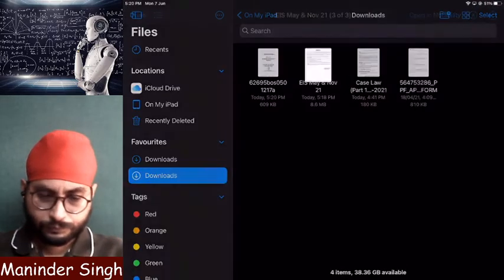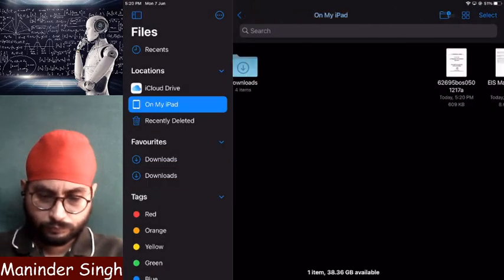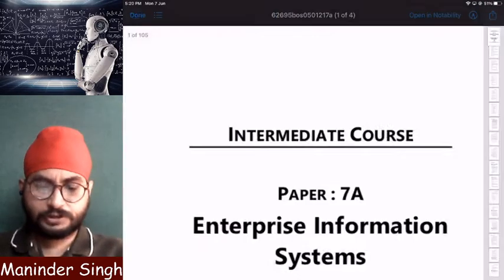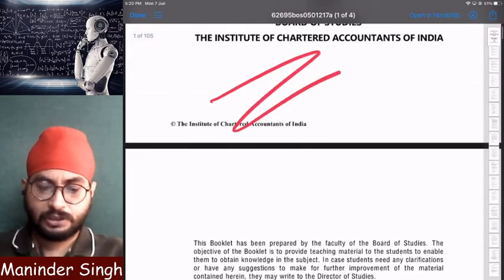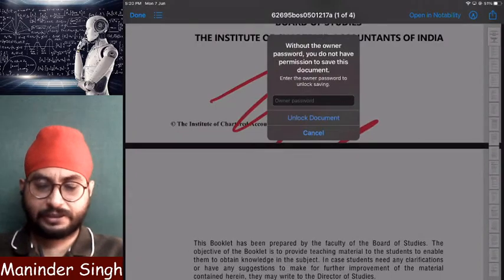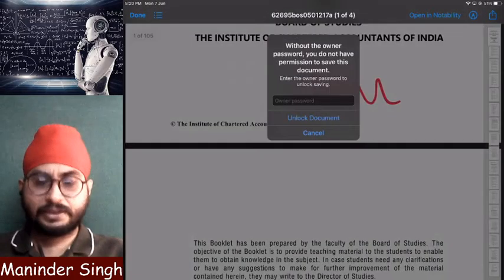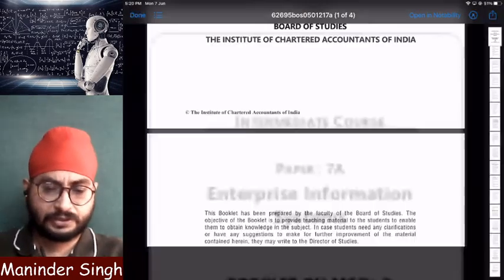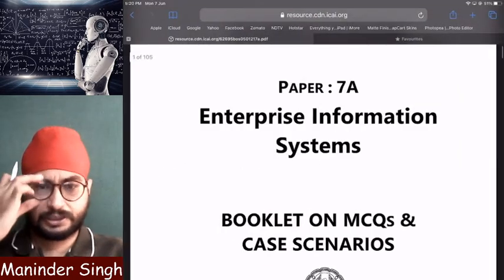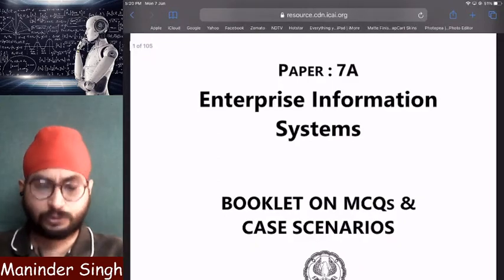This is the ICAI material that I have downloaded just now. These are case study based MCQs. I cannot write anything here. To make it easy, whatever questions are given in ICAI material, the same questions I've copied and I'm writing on the screen so that it becomes easy to explain and easy to understand.